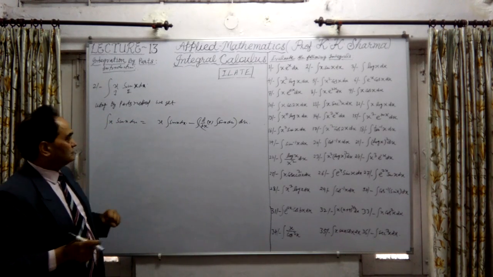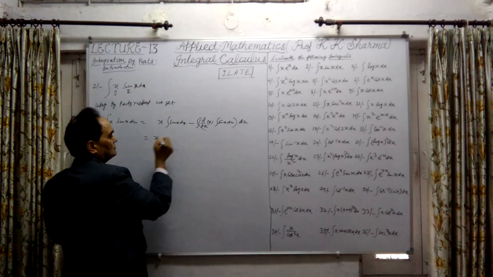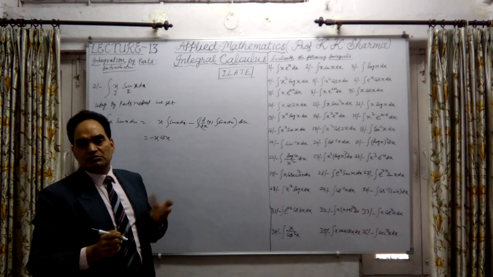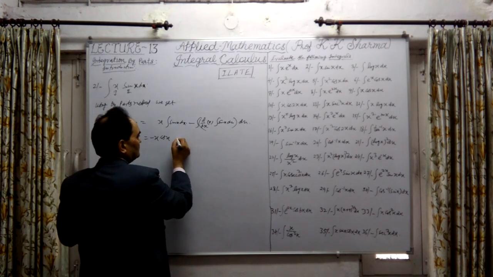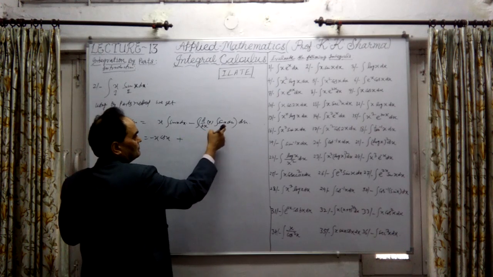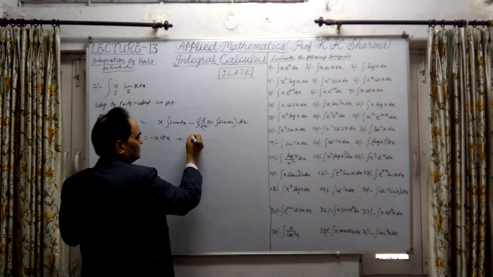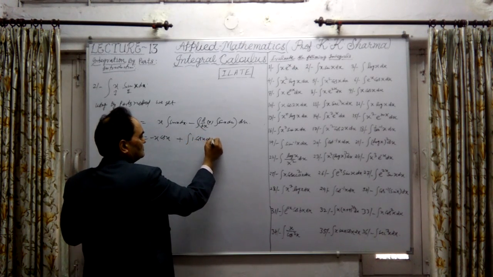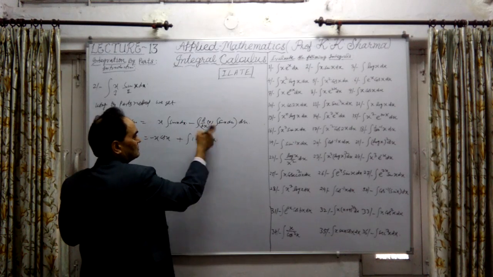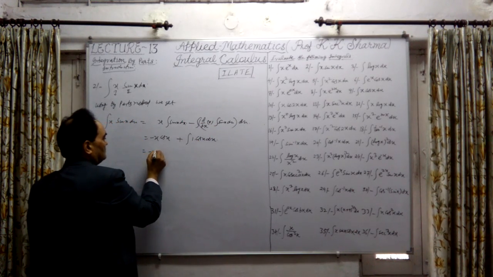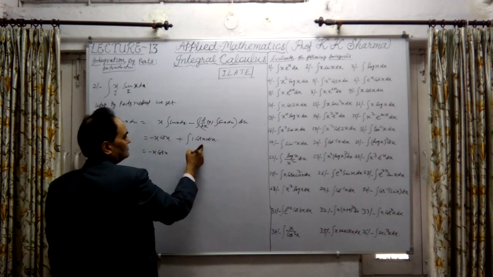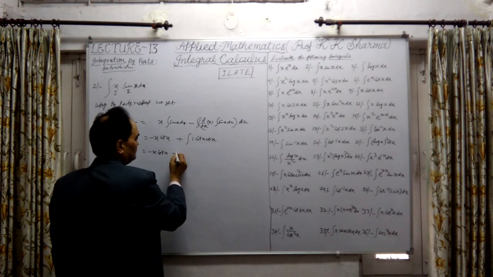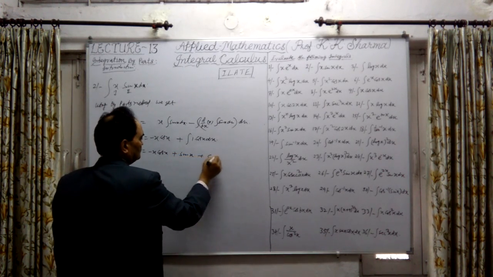Integration of the product of two. So this is x into the integral of sine x, which is minus cos x. Minus sine, again it will be plus sine. From this it will be cos x negative. It will be 1 here into cos x into dx. Integration of sine x is minus cos x, minus 1 becomes plus. Now again this is minus x cos x. Now integration of cos x: 1 into cos x is cos x, and the integration of cos x is plus sin x plus constant of integration.